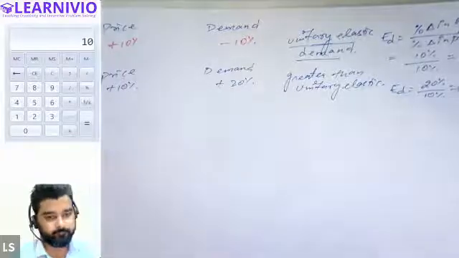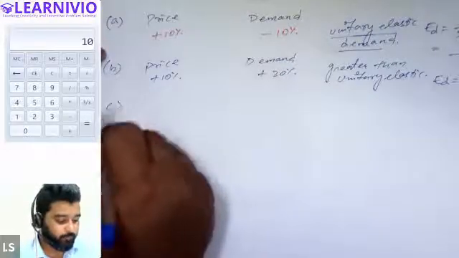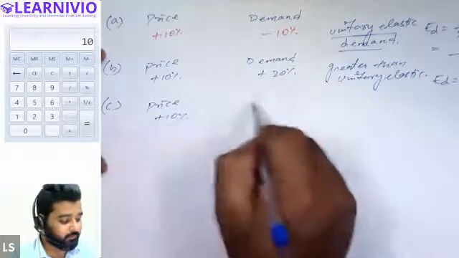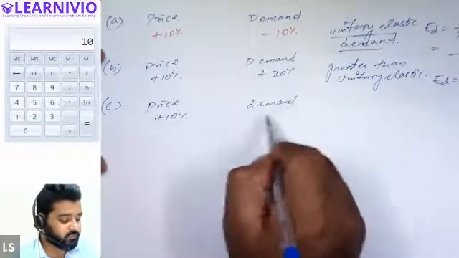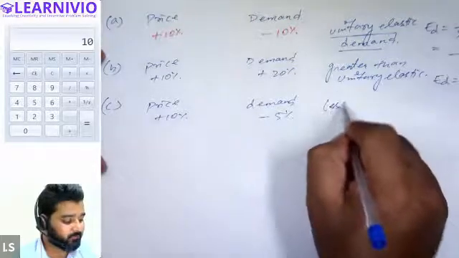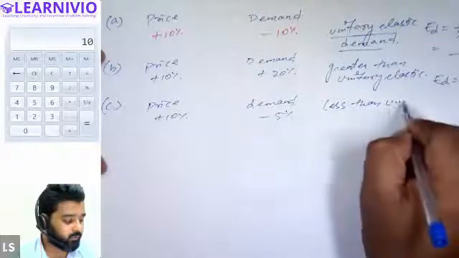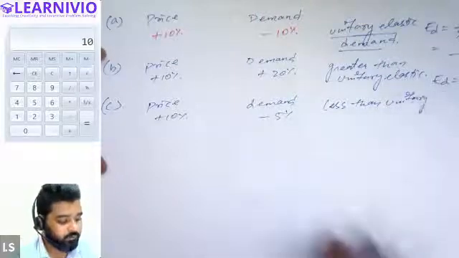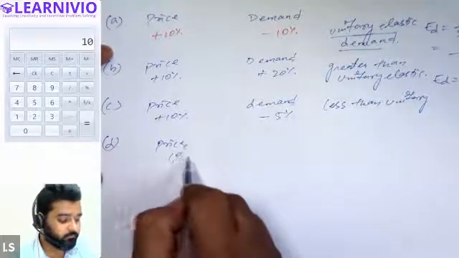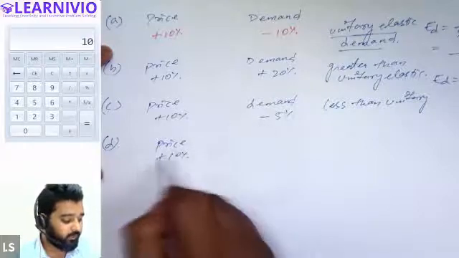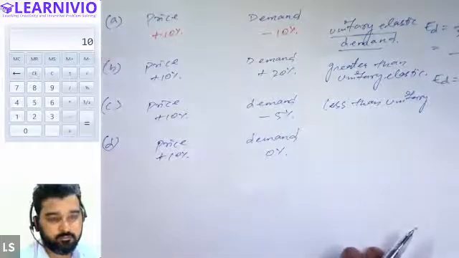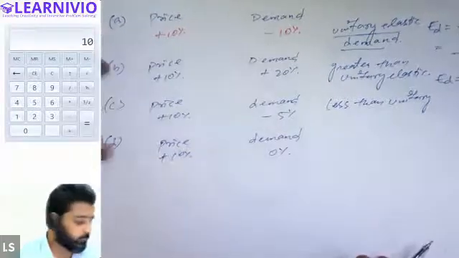There is a third variety also. When price is changing by 10%, but demand is changing less than the change in price, let's say only by 5%. This situation is called less than unitary elastic. All right. And when price changes by 10%, either increases or decreases, but demand does not change. Demand remains the same. There is a 0% change in demand. This kind of possibility is also available.